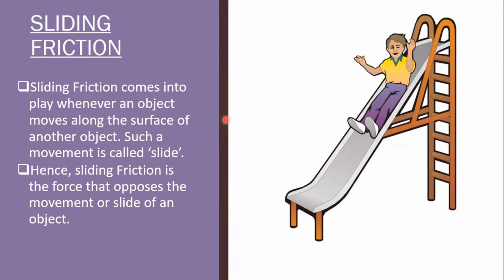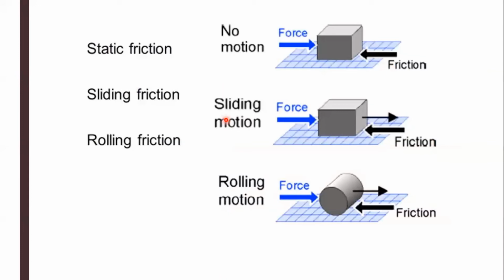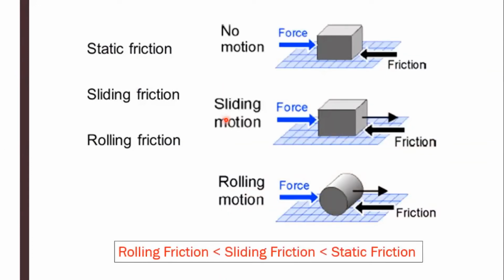So children, from the three types of friction, we came to know that rolling friction is less than sliding friction and sliding friction is less than static friction. So this was all about friction in the case of solids.